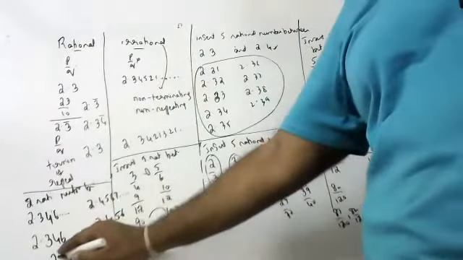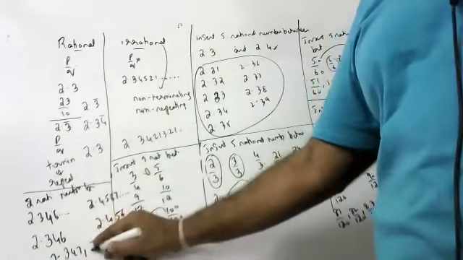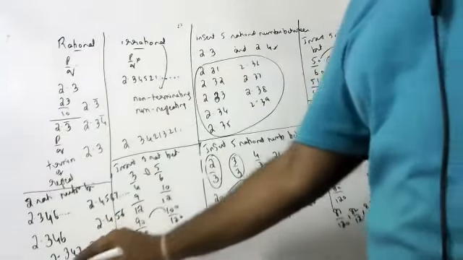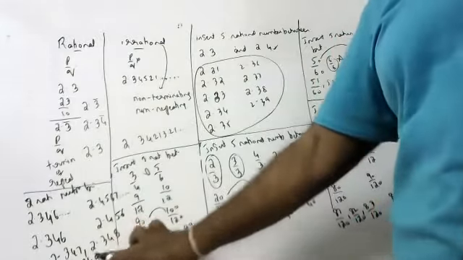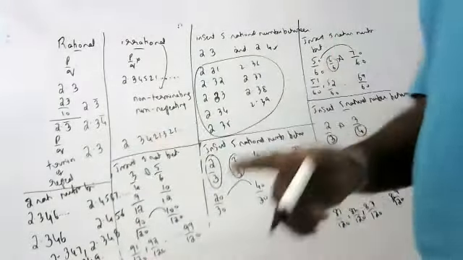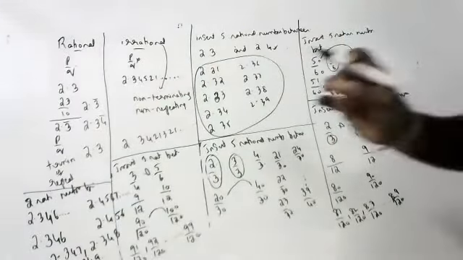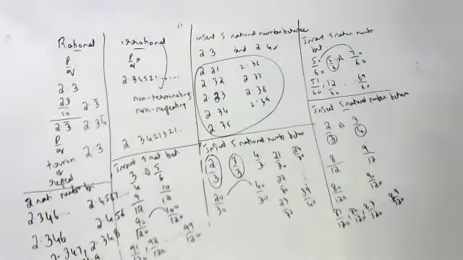So after this, some rational numbers you want. 2.347 you can write, 2.348 you can write, 2.349 you can write, and so on. So many you can write, but don't put dots. If you put dots, again it is an irrational number. We want rational numbers between 2 irrational numbers.